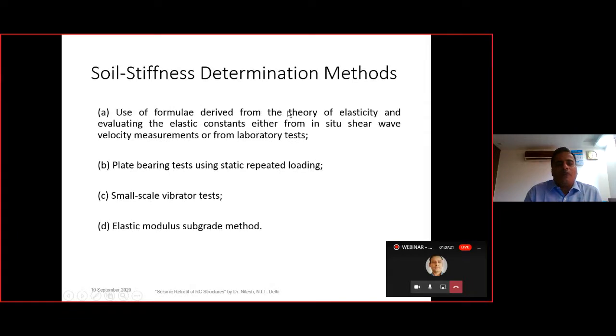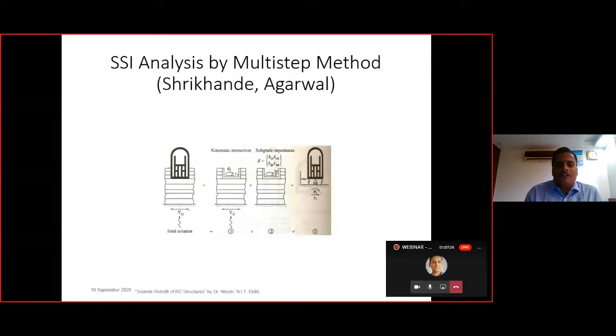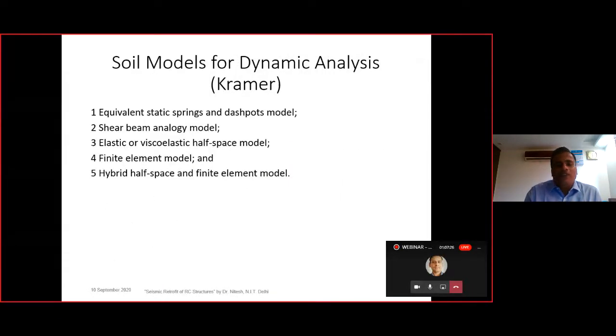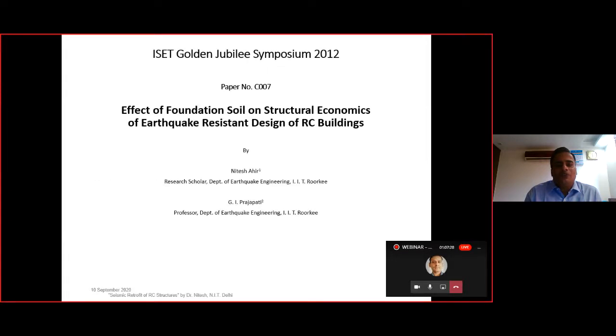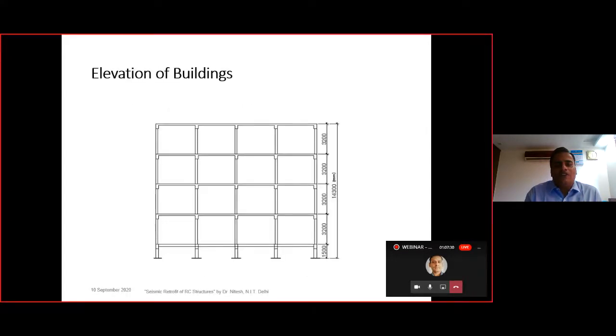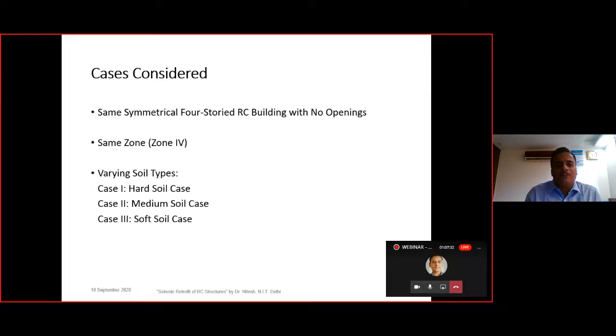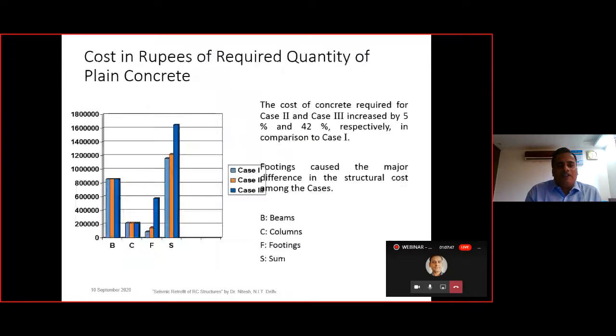And after incorporating all this stiffness and the wave propagation modification, one study was conducted where we applied this. We considered case 1, case 2 and case 3, that is the hard soil, medium soil and the soft soil, keeping all other factors the same, that is the plan, the zone and everything was the same, and these were the comparisons. So I have compared the cost of the concrete first.